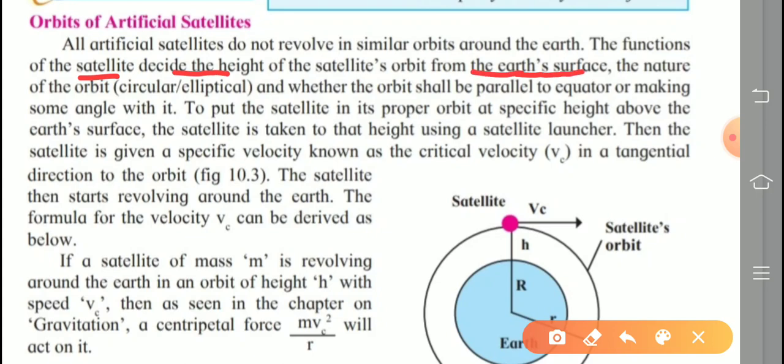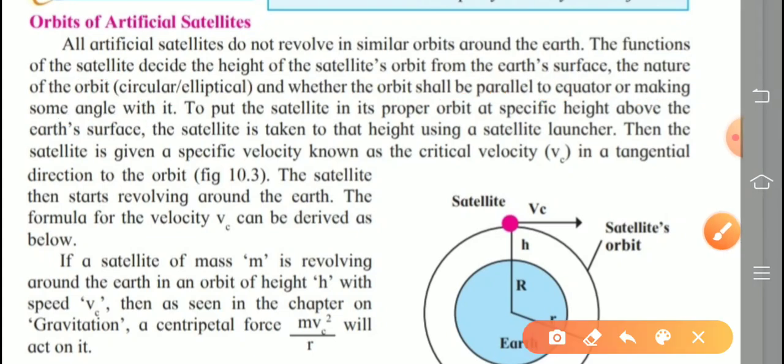Next, the nature of the orbit, that is circular or elliptical, and whether the orbit shall be parallel to the equator or making an angle with it. So these are the 3 points given here.